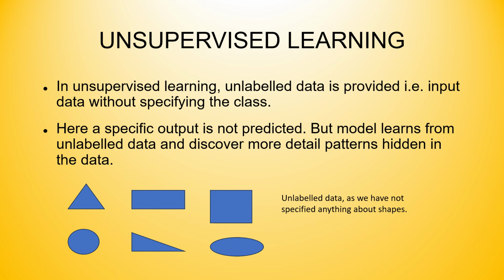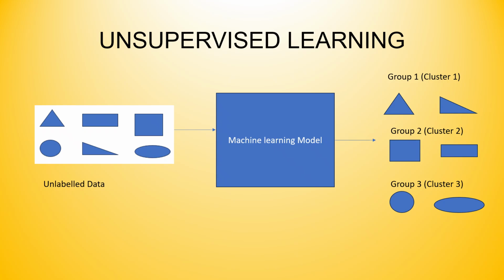So you can see in this slide, there is unlabeled data with six images, which is fed to the machine learning model. And what the model will do is find the similarity among all the images or shapes. By finding the similarity, it will find three groups.